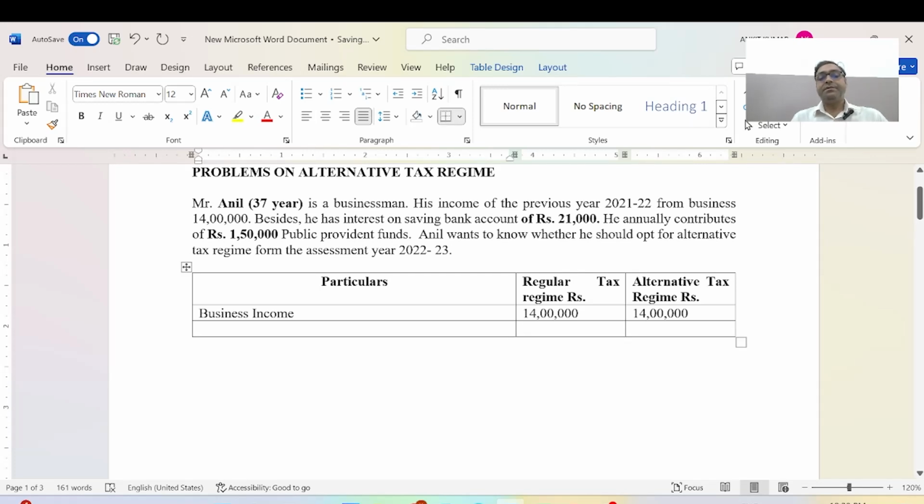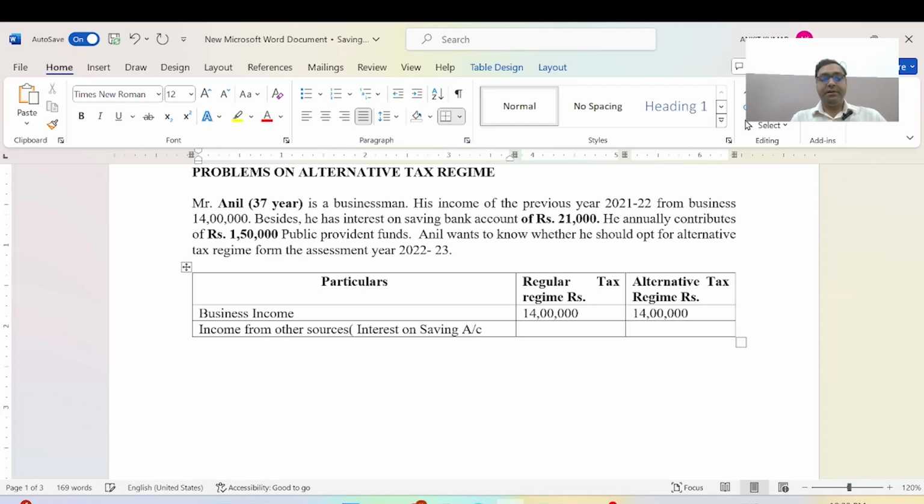He also has interest on saving bank account. It will also be added to the income. It is income from other sources, like interest on saving account.